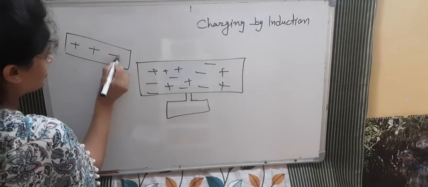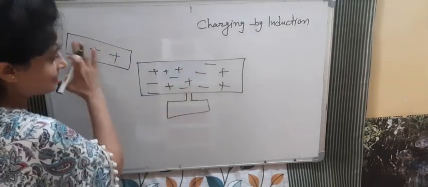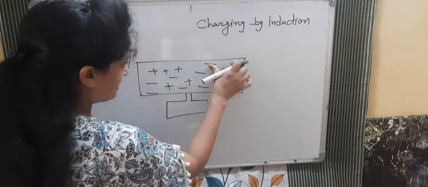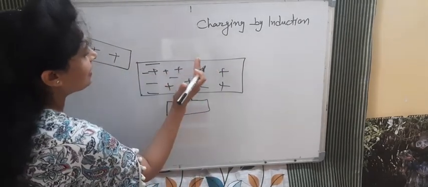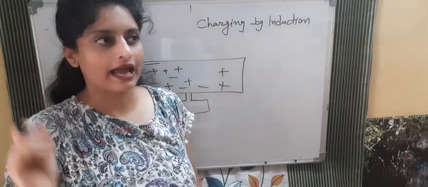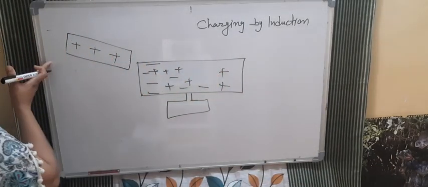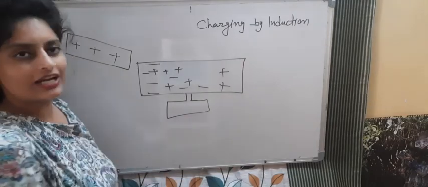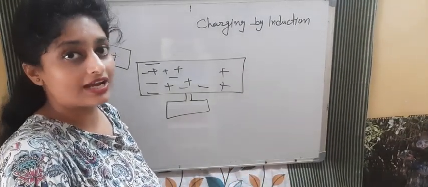So without touching, what will happen? Electrons will try to come to this side. Some of the electrons will shift this side, so more electrons will come towards this, and the positively charged part will be on the other side. Now we want only one kind of charge, because if we remove this rod from here, the equal amount of charge will redistribute again. So the body is not charged, it is again balanced, neutral.